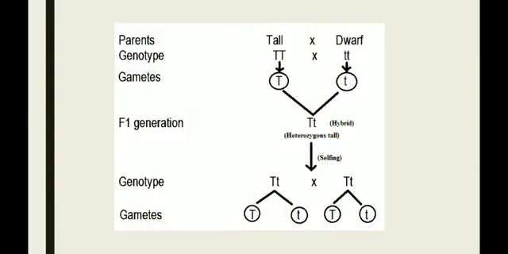This is the schematic representation of a monohybrid cross. The phenotype of the parents: tall and dwarf. The genotype of the parents: tallness is expressed by capital T, and dwarfness is expressed by small t. Both are in a homozygous condition. After the parental cross, the gametes are produced: capital T, put a circle, and small t, put a circle.